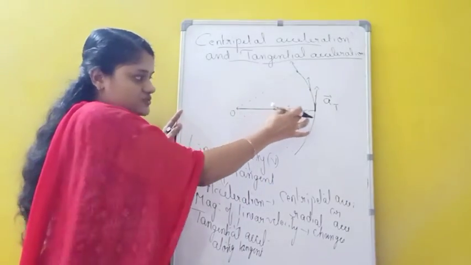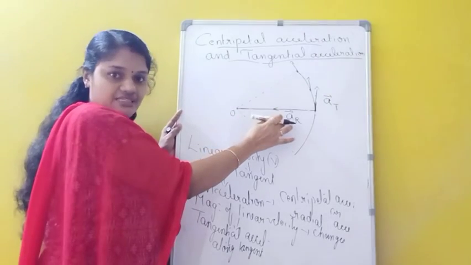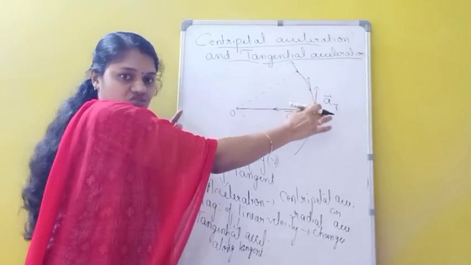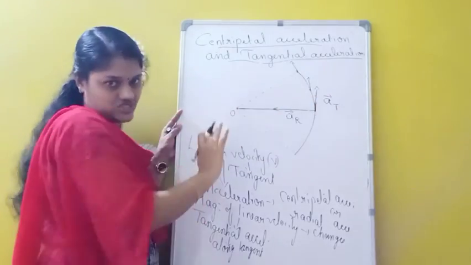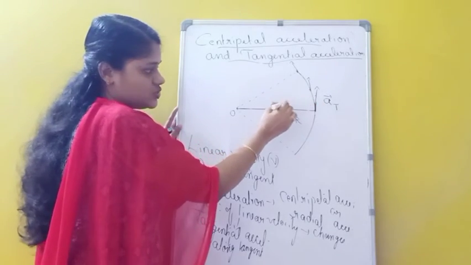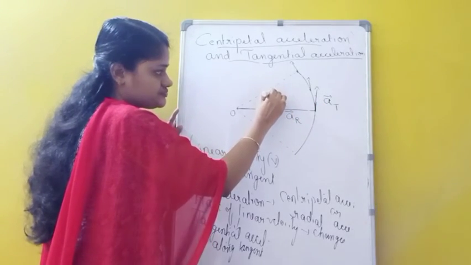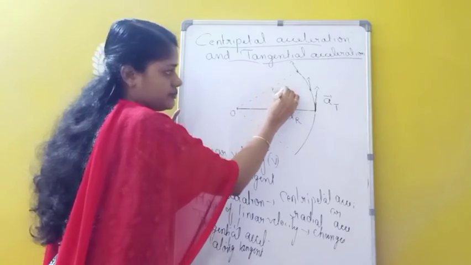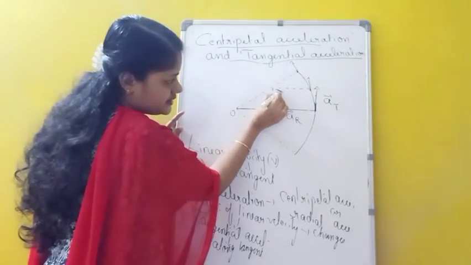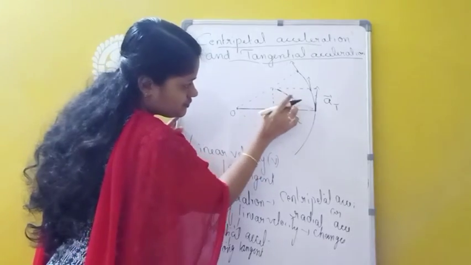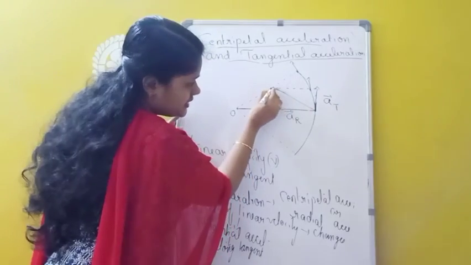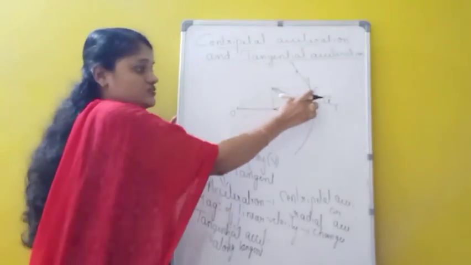So in this case we studied two accelerations. One is acting towards the center, that is called radial acceleration or centripetal acceleration. The other one is called tangential acceleration. It is acting along the tangent. Now how will you find the resultant of these two accelerations? Suppose I complete this one, I will get a parallelogram like this. And I am drawing a diagonal here. This diagonal will give which one? The resultant of these two vectors.